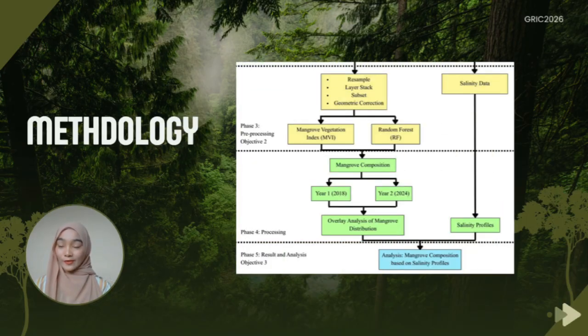Next, I will explain about phase 3, phase 4, and phase 5, which is the final phase for this project. Firstly, Sentinel-2 satellite images were pre-processed through resample, layer set, subset, and geometric correction process. Next, field salinity data were collected using refractometer and interpolated to produce salinity profile maps. Then, the Mangrove Vegetation Index was generated, followed by mangrove species classification using random forest algorithm. Finally, accuracy assessment and spatial analysis were carried out to compare the results for 2018 and 2024 and to evaluate the relationship between the salinity and mangrove species composition.